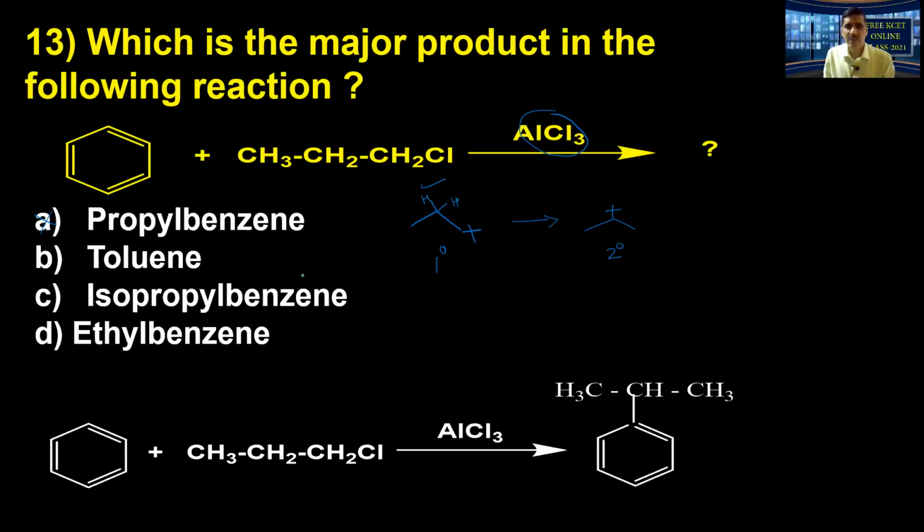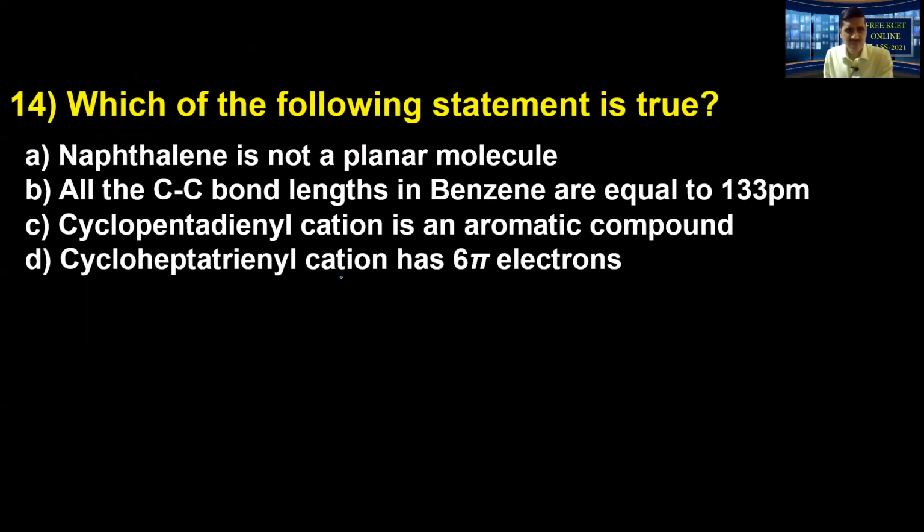So now therefore the answer here is not going to be propyl benzene because of the formation of the isopropyl carbocation, that is secondary carbocation, because of rearrangement. It forms the product isopropyl benzene. Okay, so now I hope you could get some concept, students. I think you are with me. With the concepts discussed so far, I'll move on to the next question. So the answer is isopropyl benzene here.